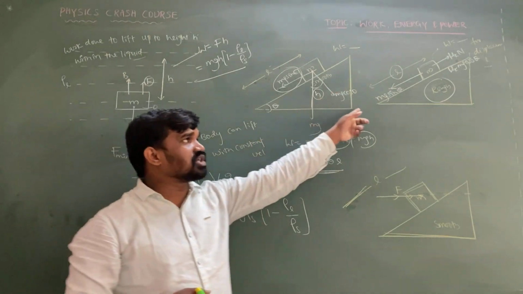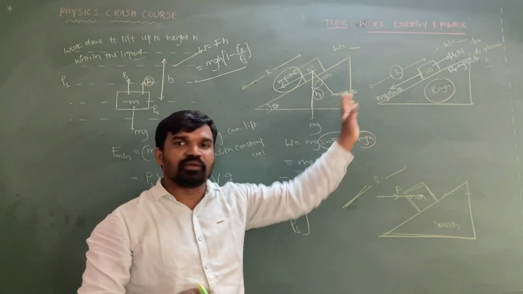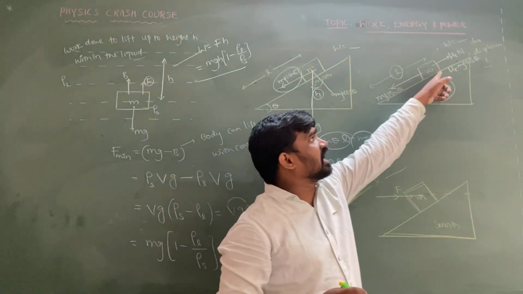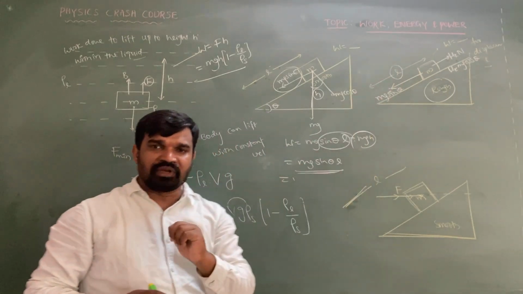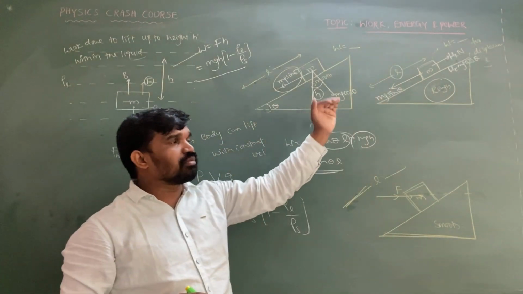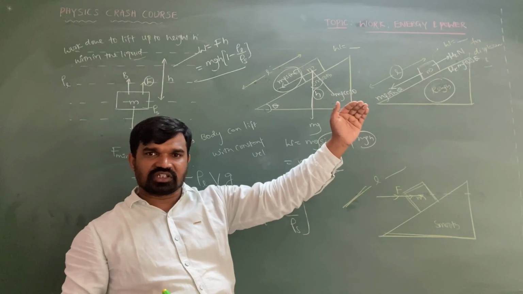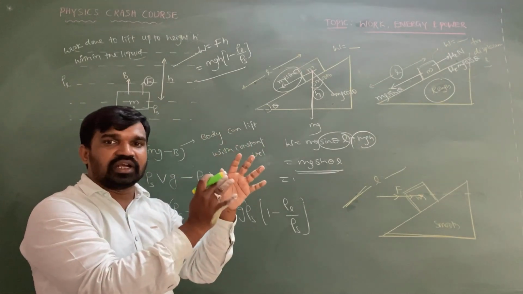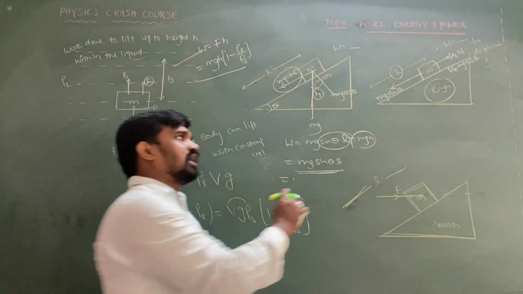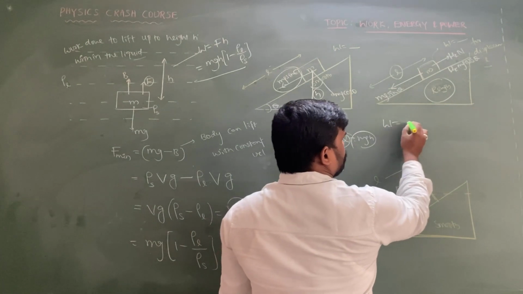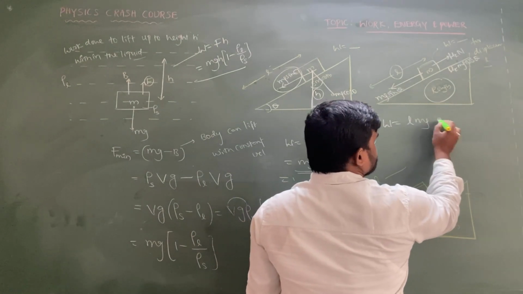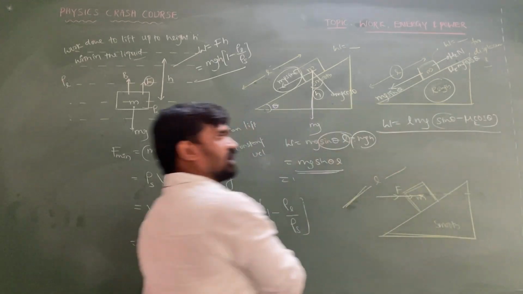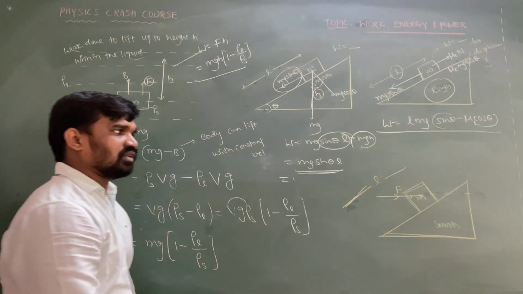Work done by mg sin theta is positive, which is equal to mgL sin theta. Next, what is the work done by the friction? Friction acts opposite to the displacement, so the work done is negative: minus mu_k mg cos theta times L. Now the total work done on the system is mgL sin theta minus mu_k mg L cos theta. Hence the work done is equal to L mg (sin theta minus mu_k cos theta). This is the value of work done on the rough surface in the absence of external forces.